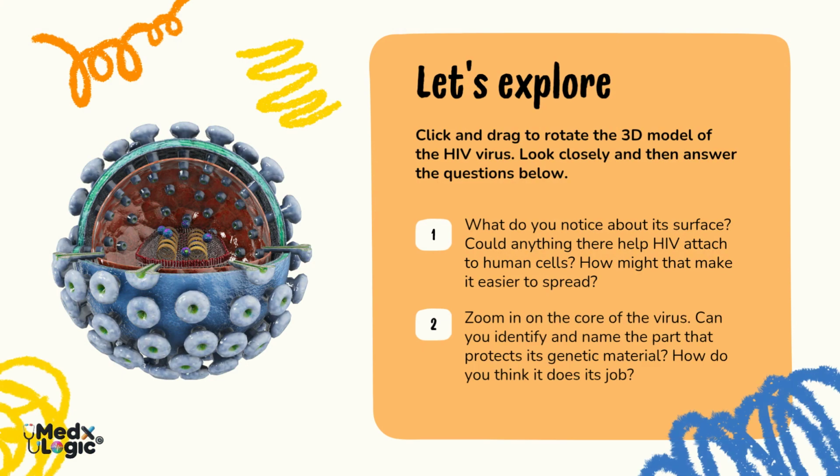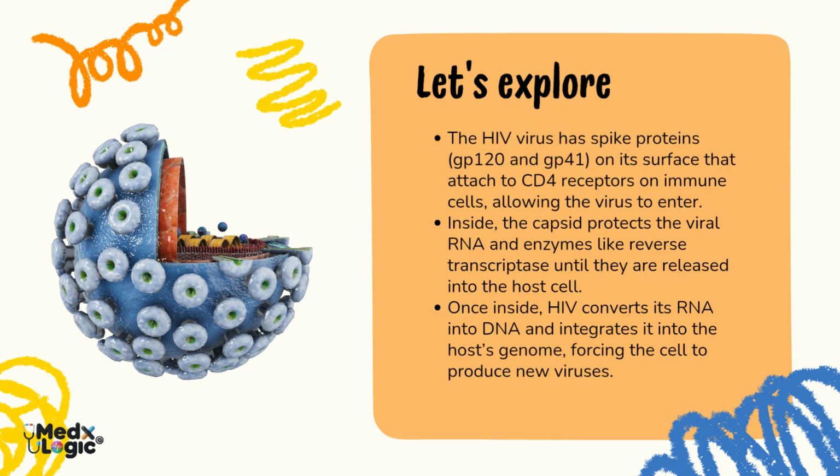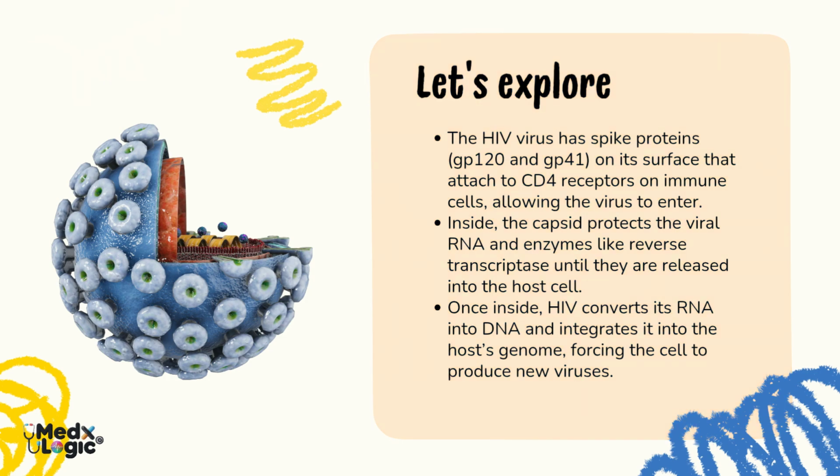HIV enters the body using special spike proteins on its surface that attach to CD4 receptors on immune cells. Once inside the cell, the virus converts its RNA into DNA and integrates it into the host genome. This forces the infected cell to produce new viruses, making HIV difficult to eliminate.